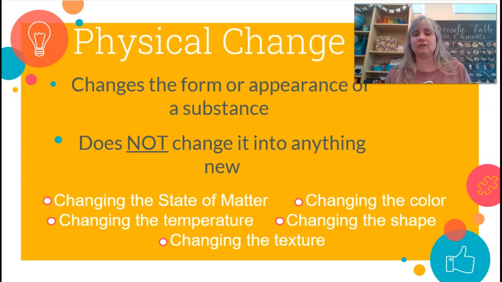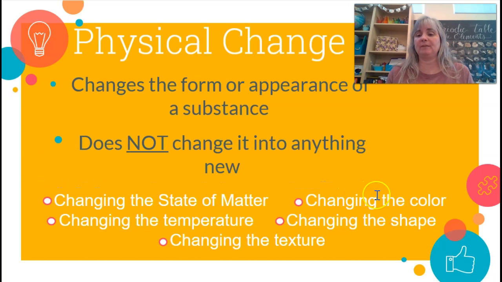All right, physical change. This is the first one we're going to talk about. A physical change changes the form or appearance of a substance, but it does not change it into anything new. I've got a couple of examples down here. It can change the state of matter. So if we have ice, liquid water, or water in the atmosphere, in the air, it is all still water, even though a change has occurred from one state of matter to another.